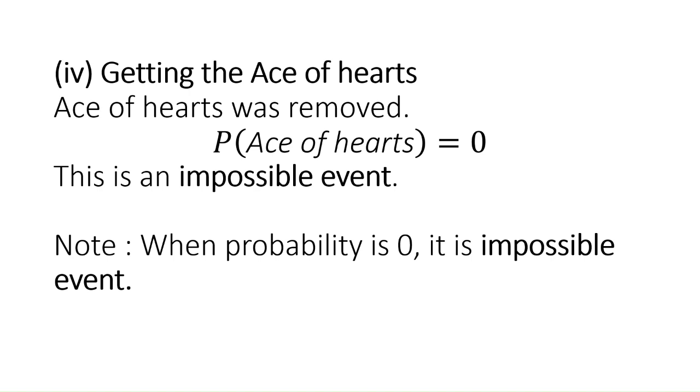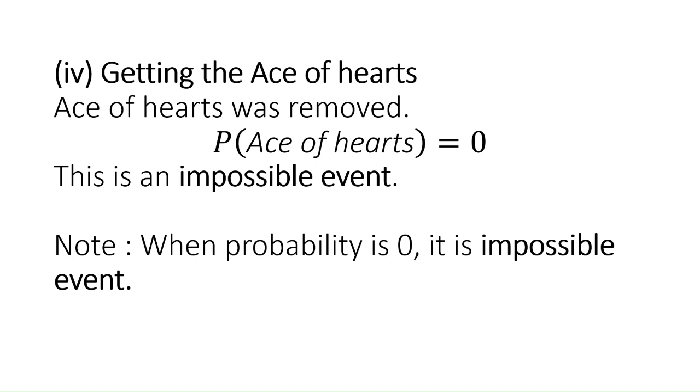So what is the number of favorable outcomes? Zero, because no heart card is there. So 0 by possible outcomes 39, 0 by 39 is equal to 0 only. So it is an impossible event. It is obvious that when the hearts are removed, it is impossible to get a heart ace. It's a simple observation also.